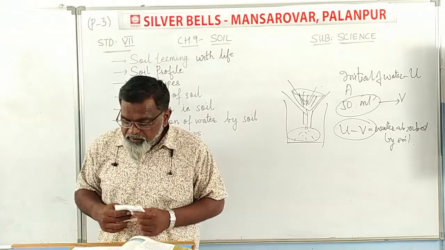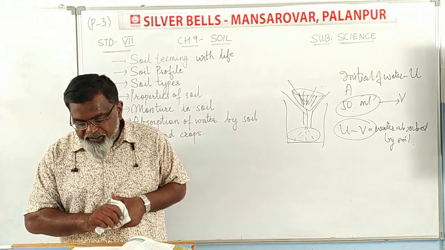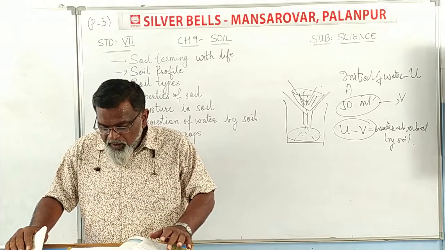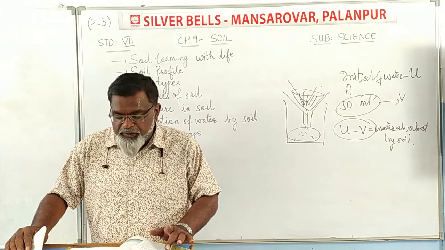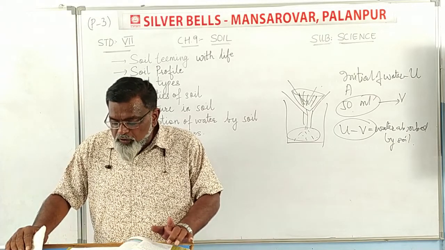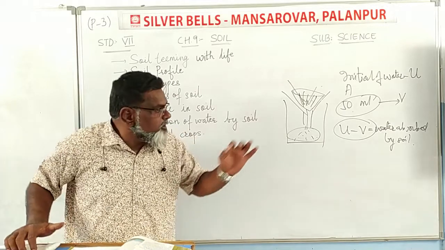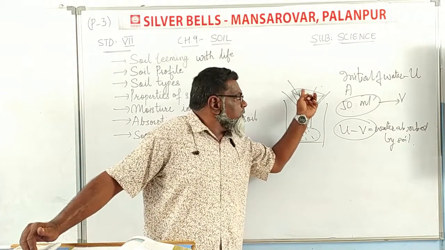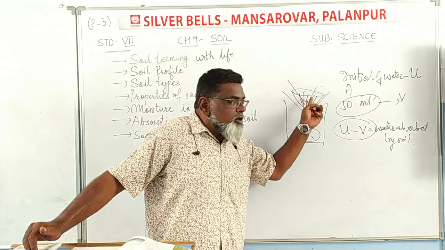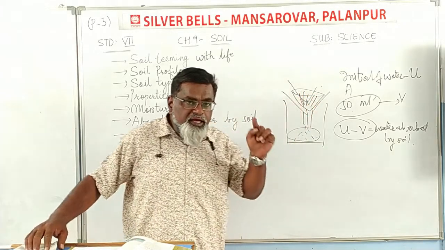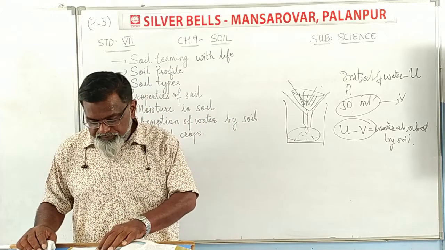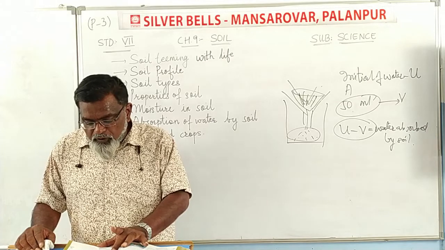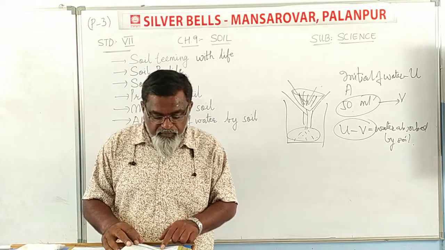Measure a certain amount of water in a measuring cylinder and pour it drop by drop on the soil. You can use a dropper for this purpose. Do not let all the water fall at one spot. We are not going to pour water only at the center. We are going to drop water all over the funnel, in each and every place of the soil. Keep pouring water till it starts dripping.